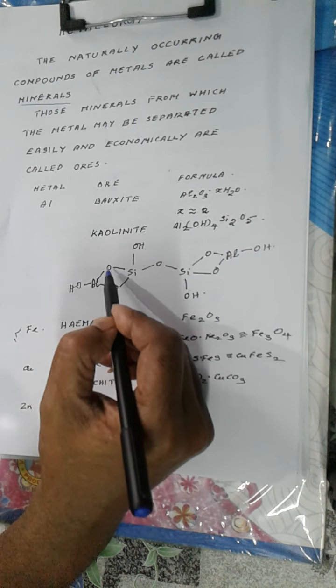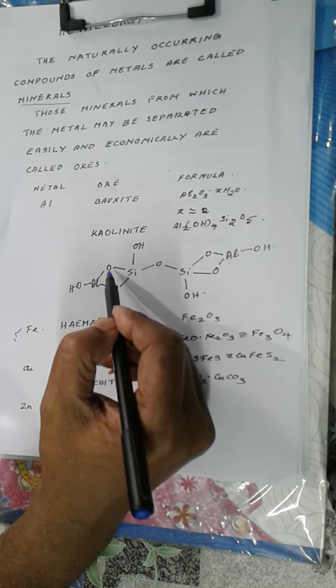Al–OH bond, O bonded to silicon, O bonded to silicon, then an OH connected to silicon, here also OH connected to silicon, and an oxygen atom connecting silicon and aluminum, another oxygen connecting silicon and aluminum, that is 1 OH on aluminum. And now these two parts are similar. Leave it.